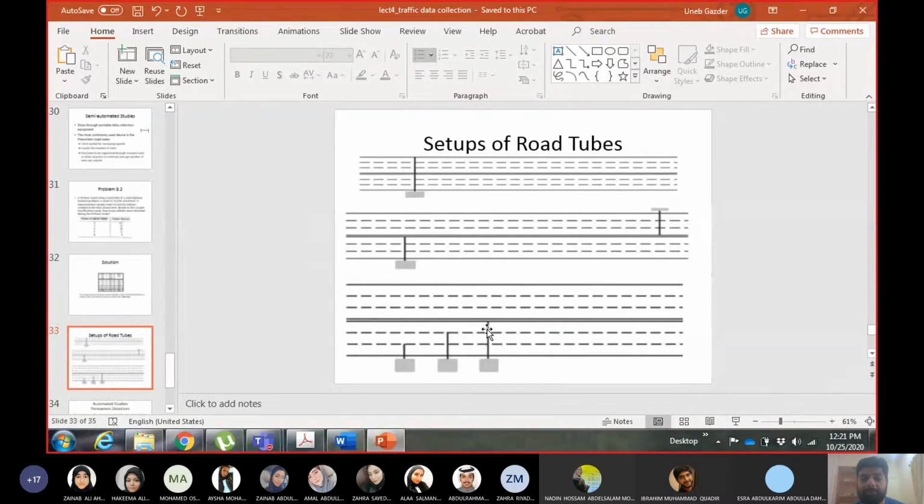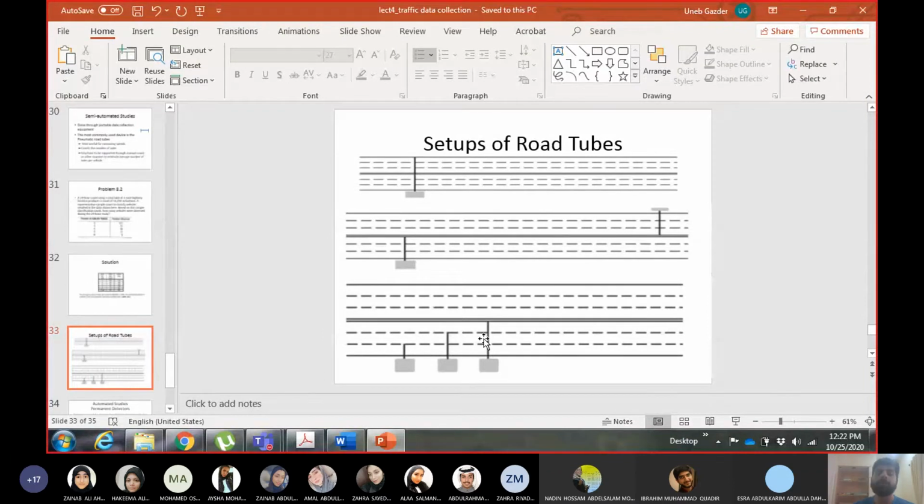Then how will I get the number for each lane? The first one will give me the number for the bottom lane, the rightmost lane. The second one will give me the middle and the right lane. Then how would I get the number for the middle? You subtract the first count from the second count, so you will only get the count in the second lane. So the first and second together are 500, and only the first lane, the right lane, is 200. So 500 minus 200 will give you the count for the middle lane, which is 300.